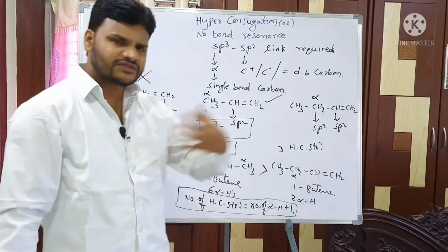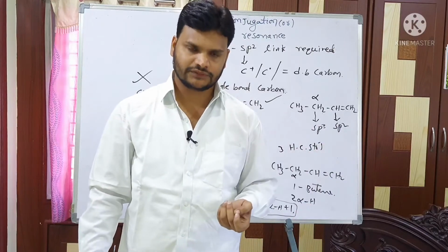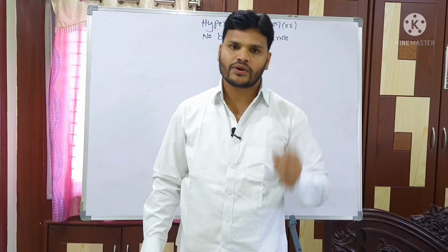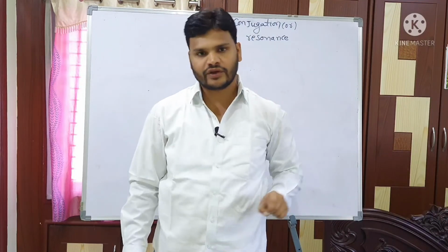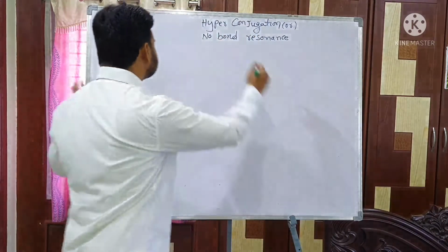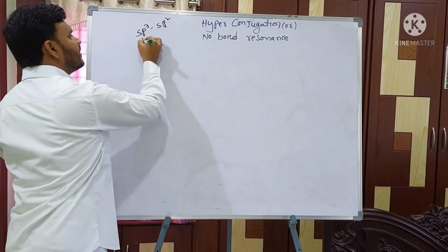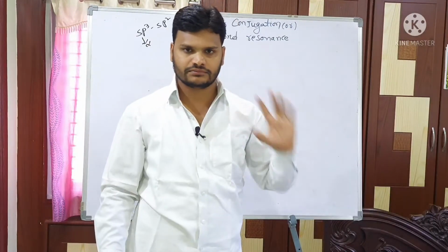Clear? Next, same scenario when it comes to carbocations. Just look at the board. Next, hyperconjugation for carbocations. First point, the sp3 sp2 link is required, and the sp3 acts as alpha. So the sp3 sp2 link is required, this one acts as alpha, and the alpha carbon must contain at least one hydrogen.